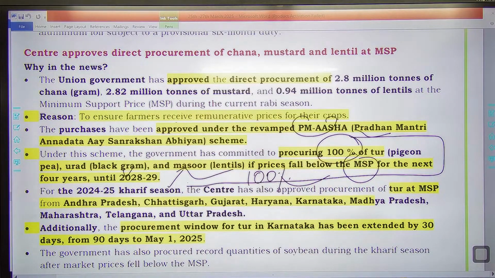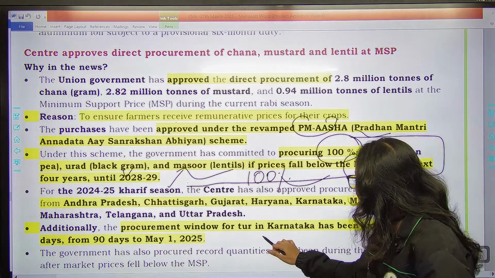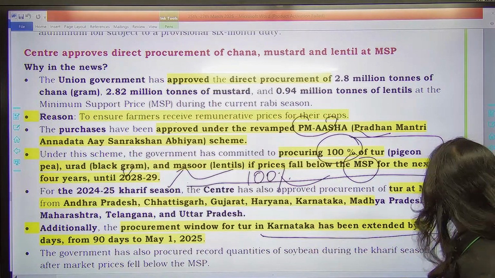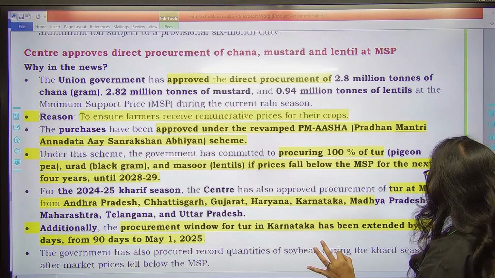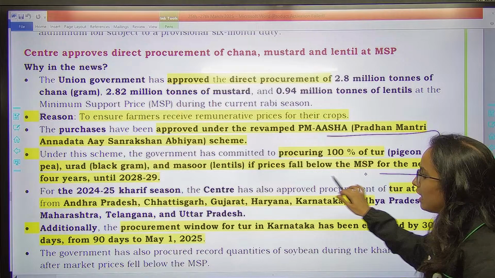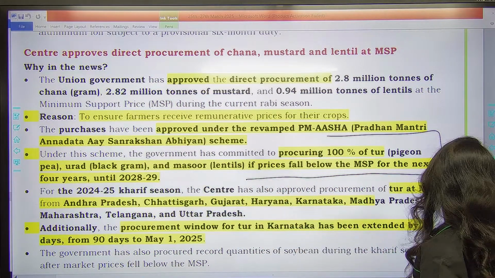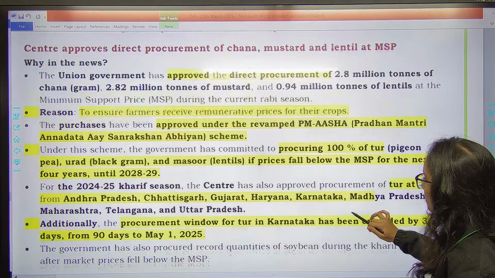100% procurement. Then for 24-25 Kharif season, Center has also approved the procurement of tur at MSP from Andhra, Chhattisgarh, Gujarat, Haryana, etc. Additionally, procurement window for tur in Karnataka has also been extended. Okay, it has been extended to 1st May 2025. The most important thing from this whole news is this one: 100%, 3 commodities, 4 years, if price falls below the MSP.